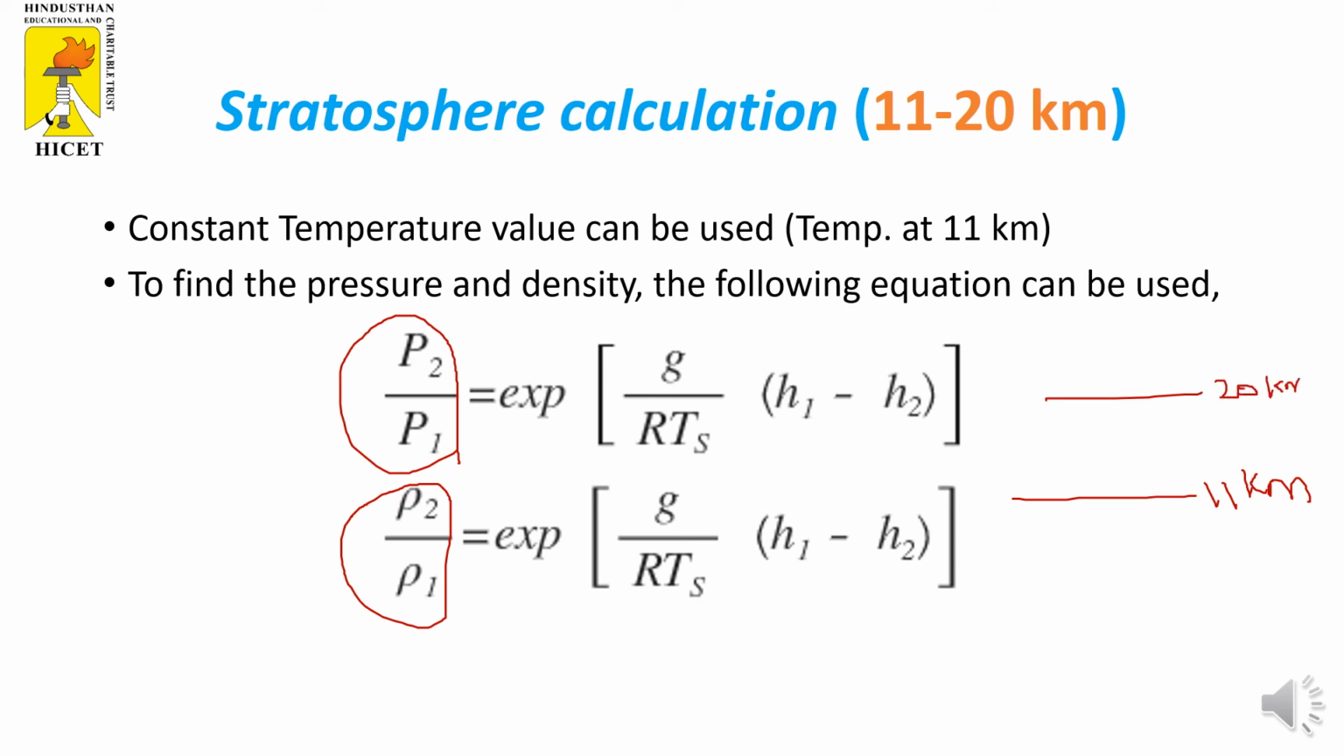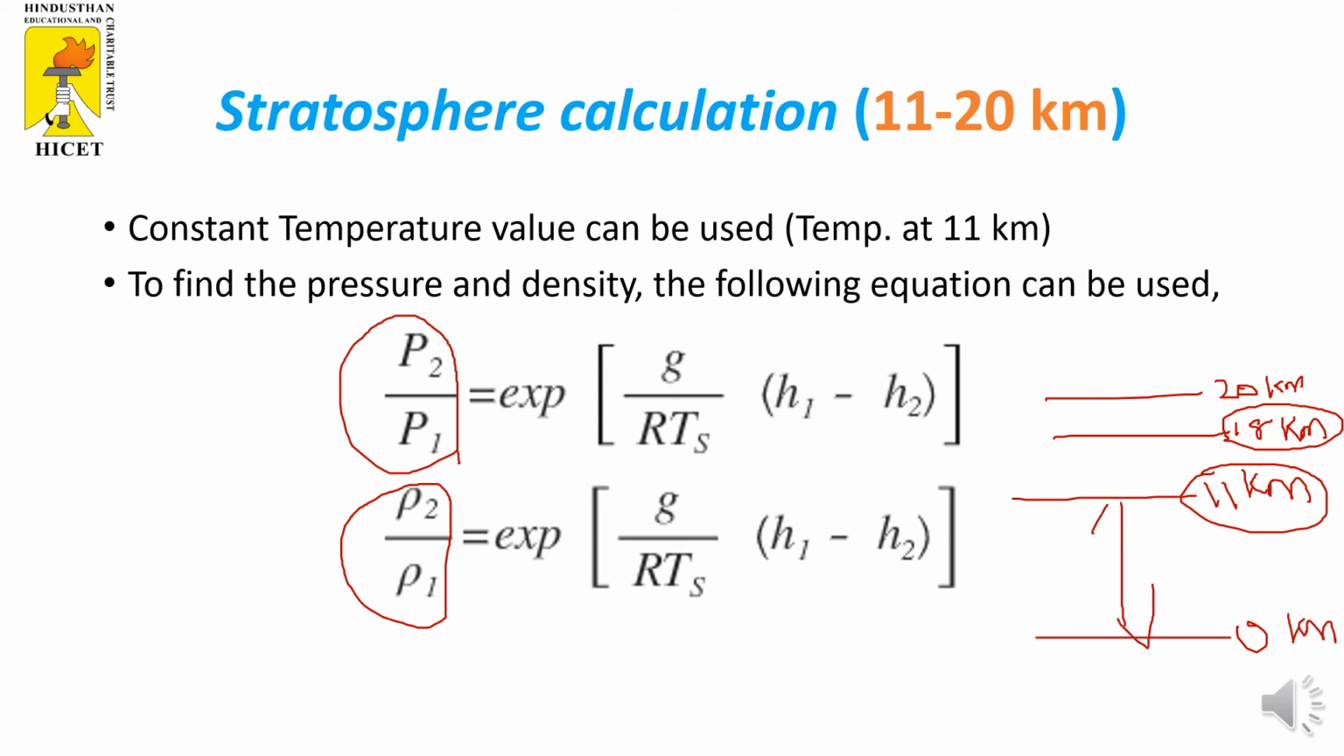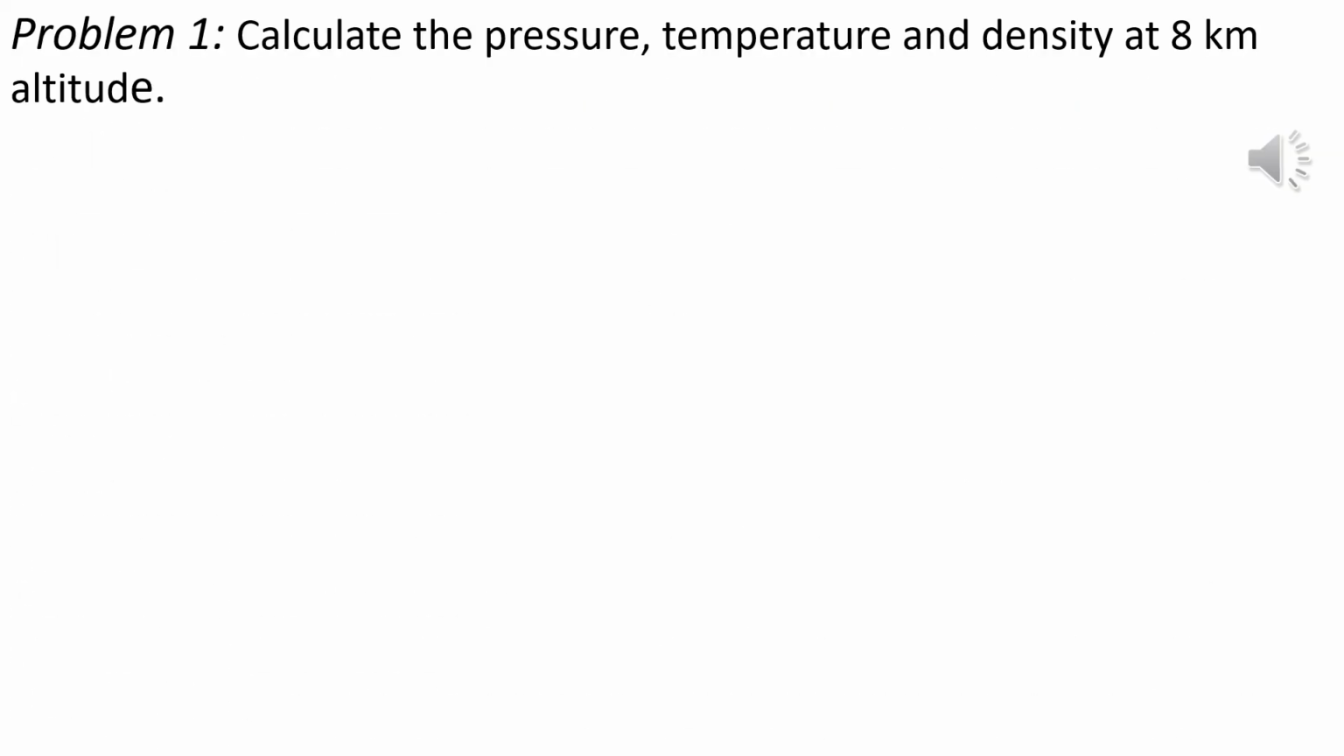So in between, if you want to find out the properties at 18 kilometers, then we can take 11 kilometers as the lower altitude and 18 kilometers as the higher altitude. Here we cannot take 0 kilometers as the reference altitude, because the region from 0 to 11 kilometers is the troposphere. In the troposphere, the temperature is not constant, the temperature is varying. That is the reason.